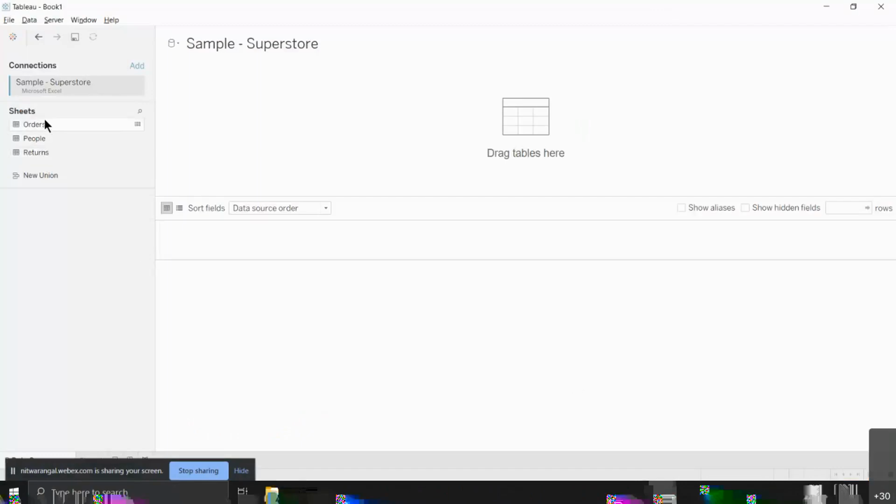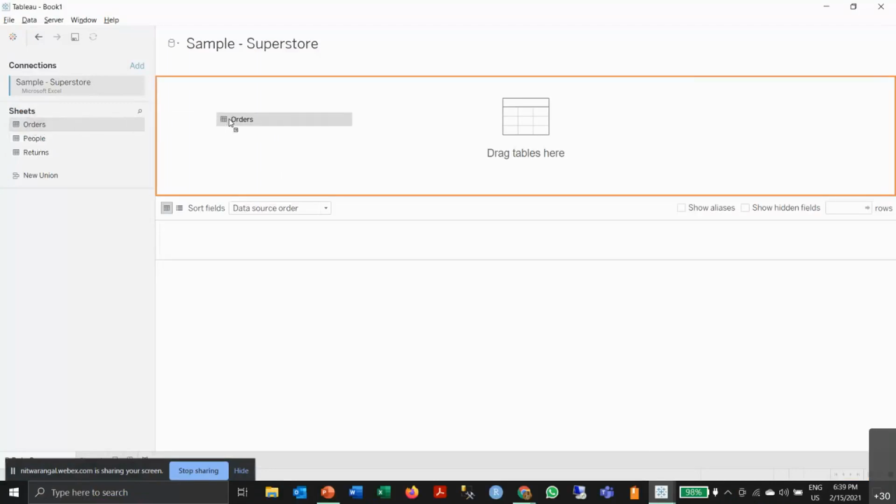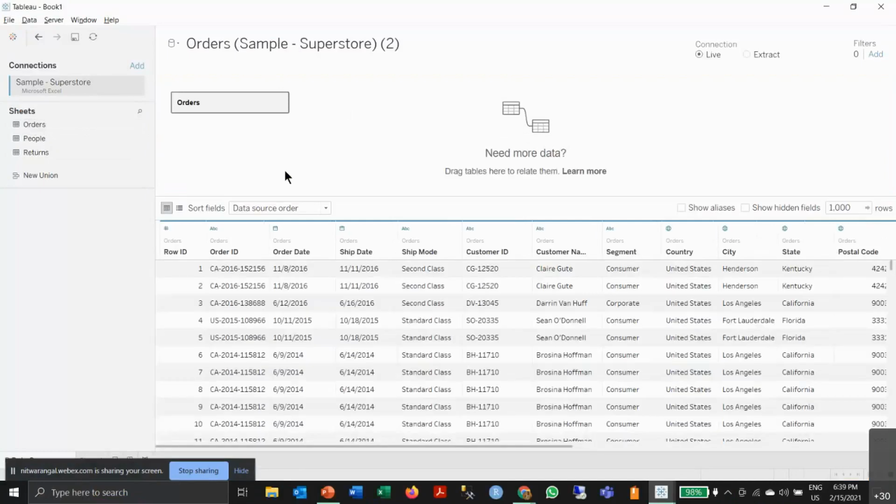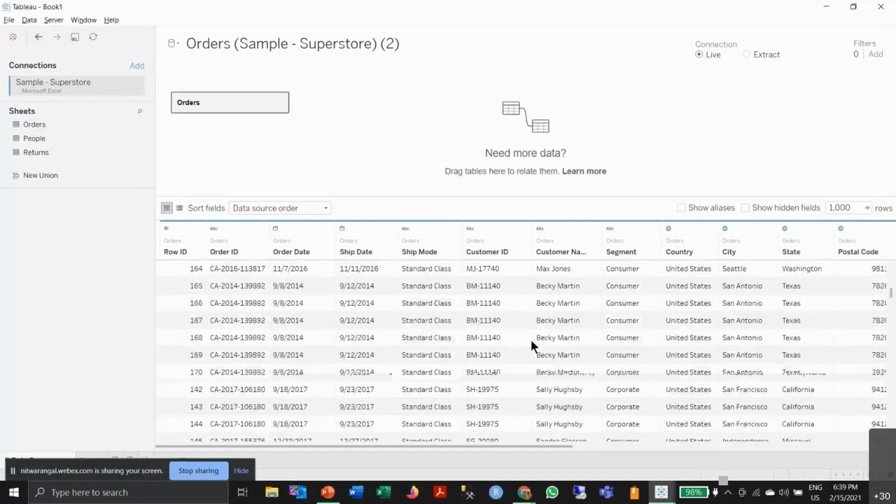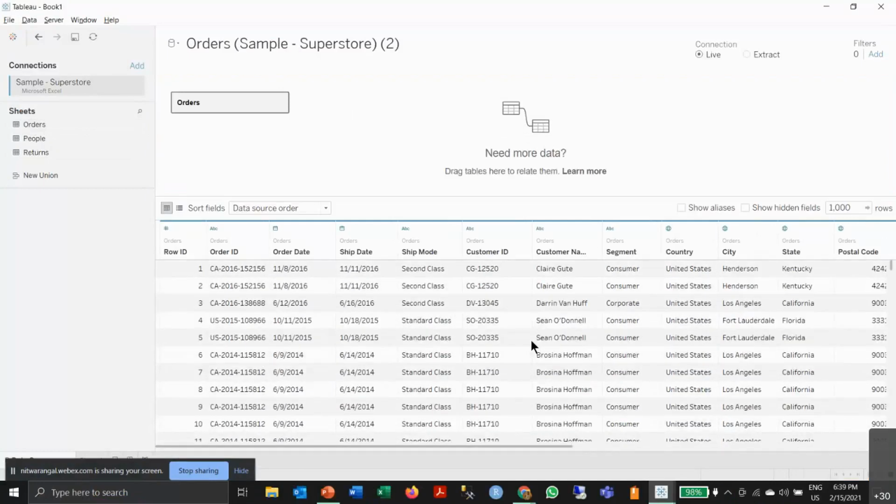Your Excel sheet has some sheets that you can see. I'll just drag this sheet into this table here, and it will give you a preview of the data of 1,000 rows and columns. So to give the lay of the land, first I'll talk about this. I hope you can see. This is a connection, the type of connection the data engine has with the database. Either it can be a live connection or an extract.